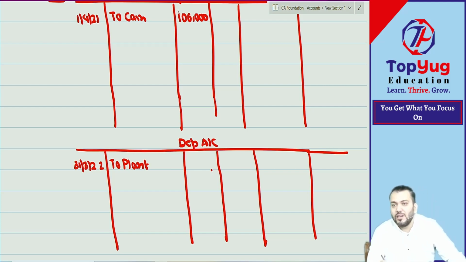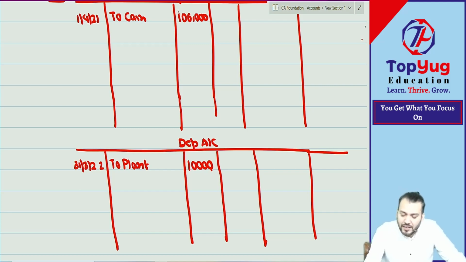Because useful life is 10 years, annual depreciation will be what? 1 lakh divided by 10. Detailed calculation of depreciation we'll do in a separate chapter. I'm not going into the matter of depreciation right now. The detailed discussion will be done, nothing to worry. But I hope you know this much. 1 lakh divided by 10, 10,000.